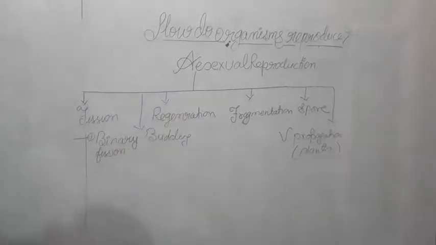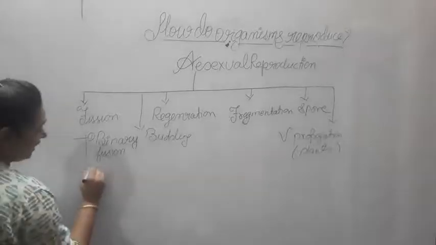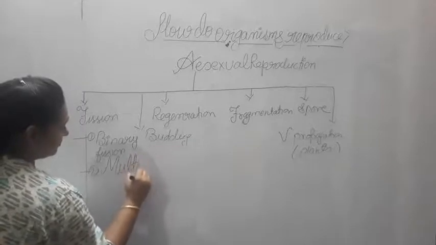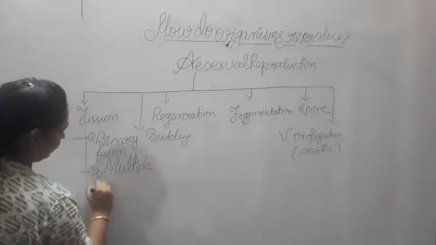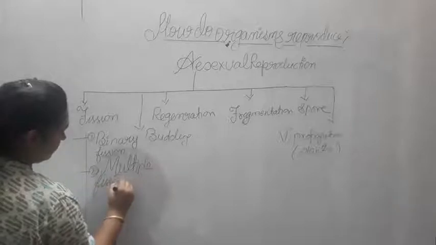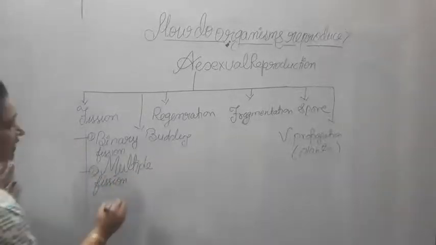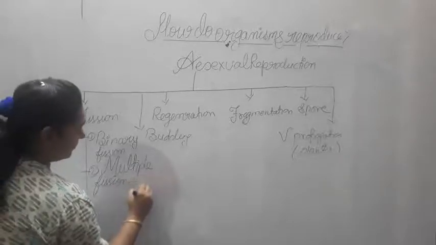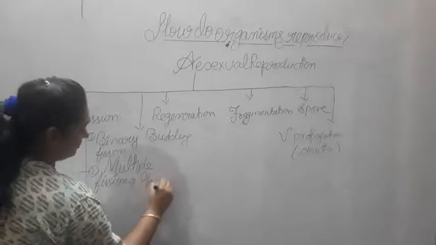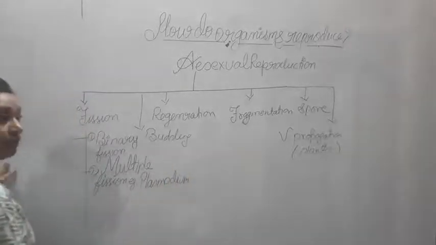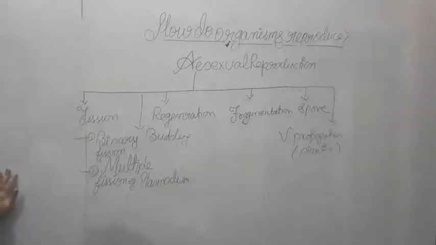So this was binary fission. The second type is multiple fission. One example of multiple fission is plasmodium. This plasmodium which we are studying is one example, from the mosquito's spore and gamete fertilization, and it is responsible for causing malaria.